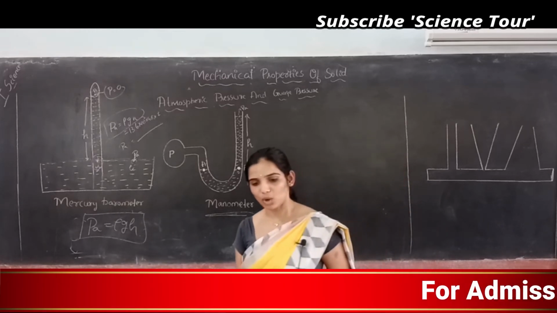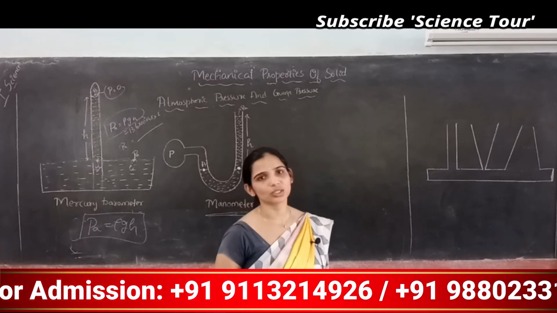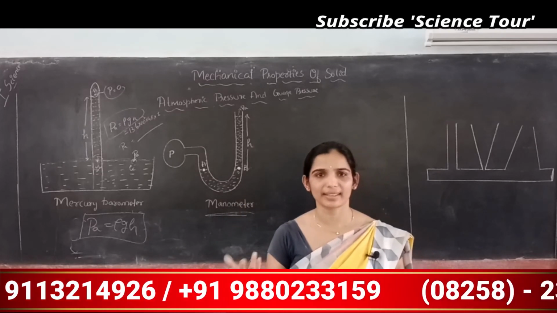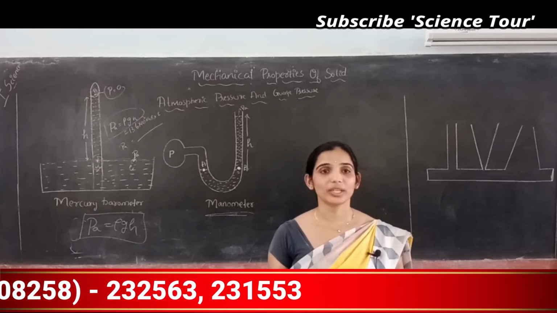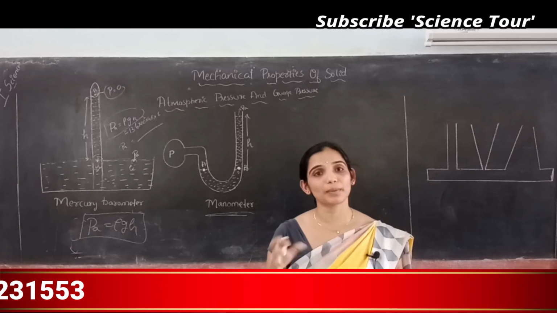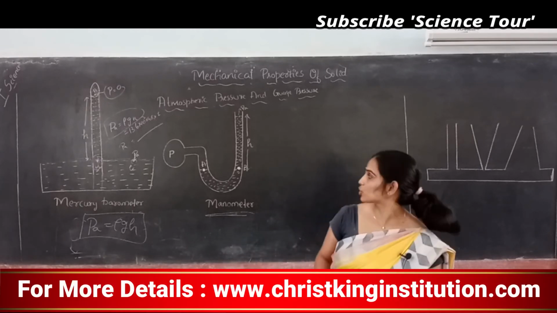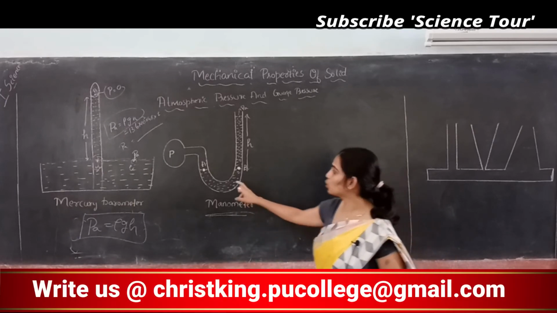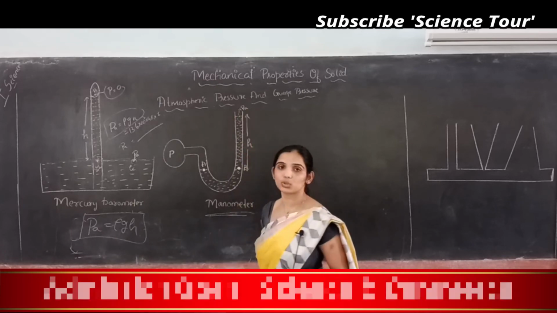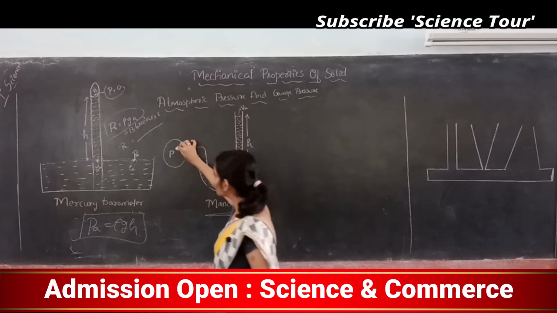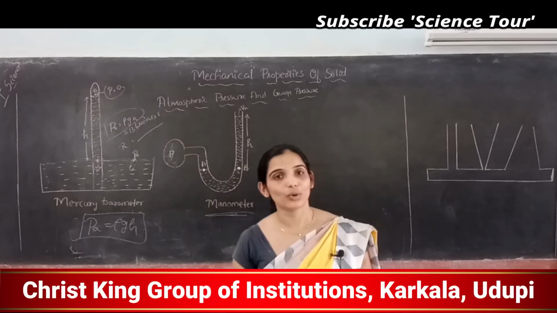Let's say you have some oil or some other fluid, gas. You want to measure the pressure of it. So you will measure the difference in the pressure of that gas with respect to the atmosphere. How will you measure? So manometer. Manometer is a U-shaped tube. One end should be exposed to the atmosphere, other end should be filled with the gas or any other object whose pressure difference you want to measure.